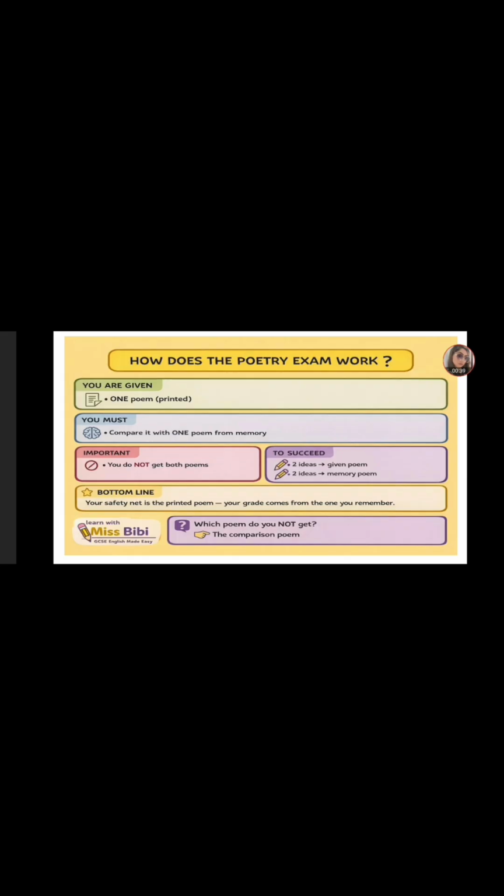I always teach you like this. Keep it simple and clear. Your introduction, paragraph 1, compare idea 1. Paragraph 2, compare idea 2, and then a conclusion.